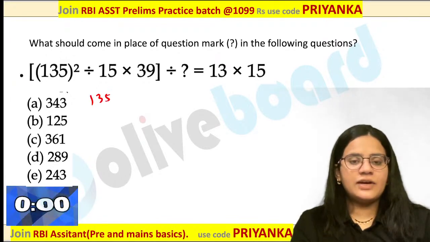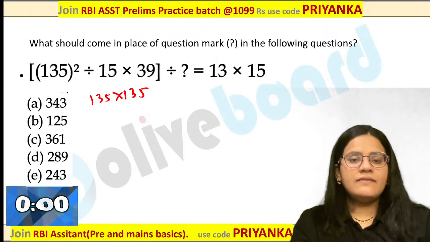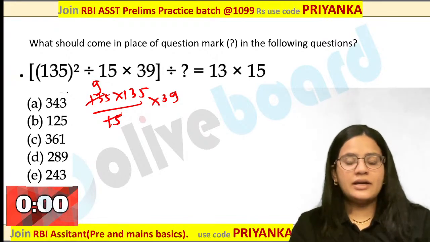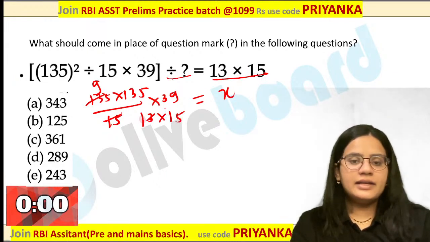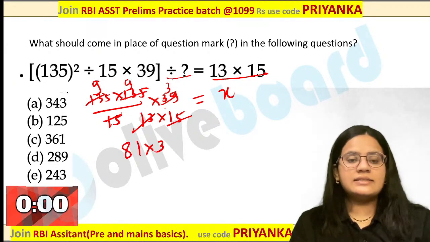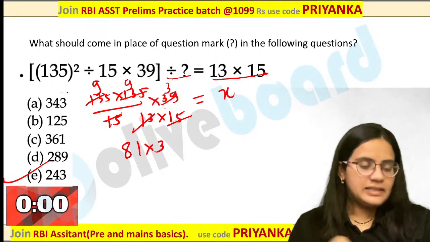This is 135 into 135 divided by 15 multiplied by 39. So 15 9s are 135 over here. Okay, you are dividing by x value. So this x will go on the other side. This 13 and 15 will come here. Directly you can say this is 13, this is nothing but 15 nines are, this is 81 into 3, that is nothing but 243 would be the value.